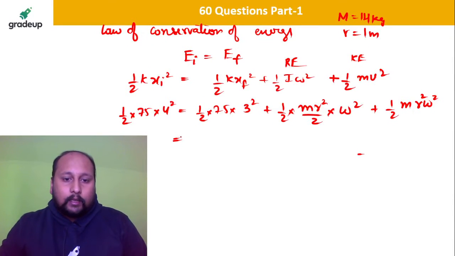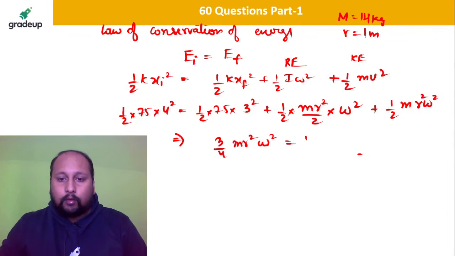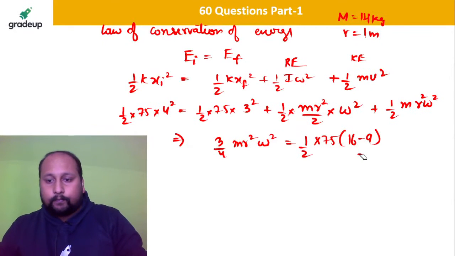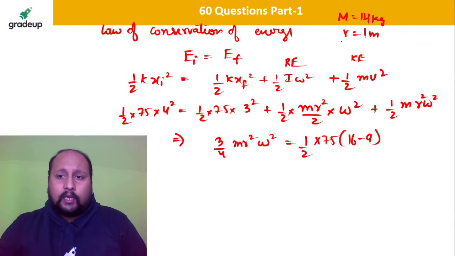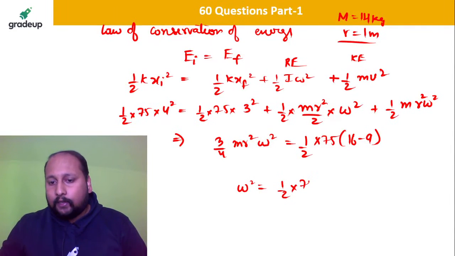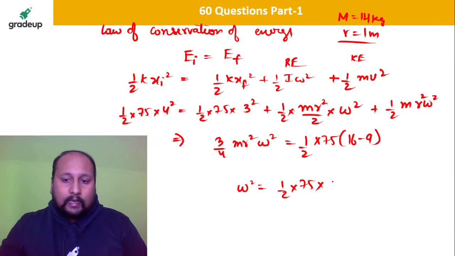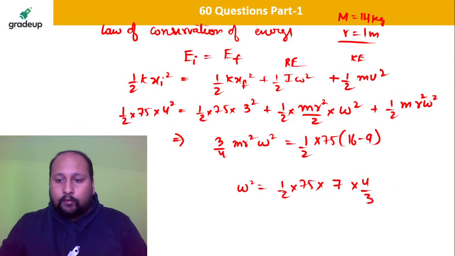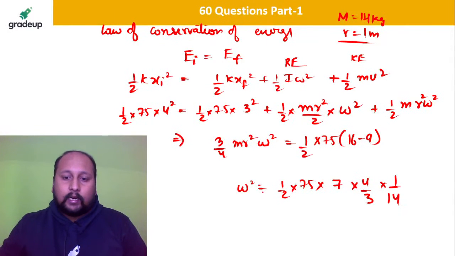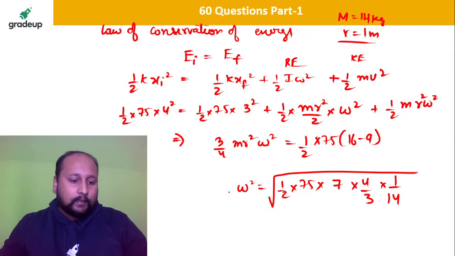So we'll be having 3 by 4. So this will be 3 by 4 mr square omega square is equal to half into 75 into 16 minus 9. Clear? Mass is 14 kg, so we'll be getting omega square is equal to half into 75 into 16 minus 9 is 7, into 4 by 3 into 1 by 14. Under root of this will be your answer.